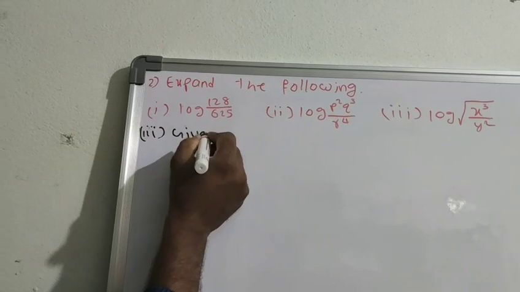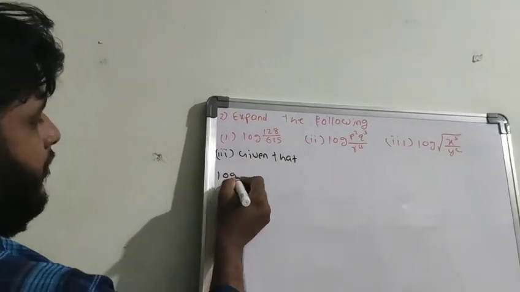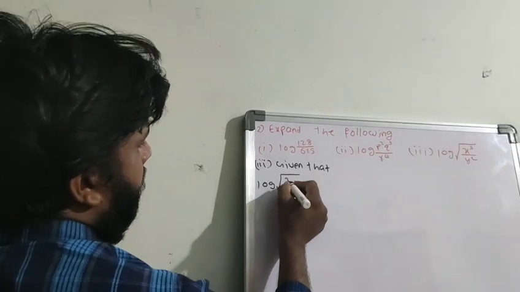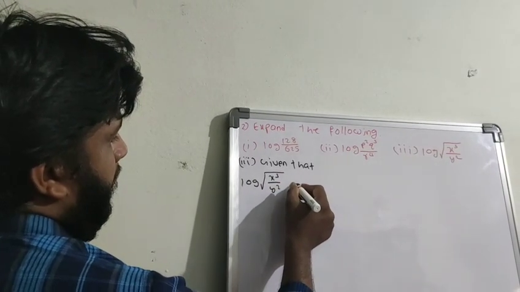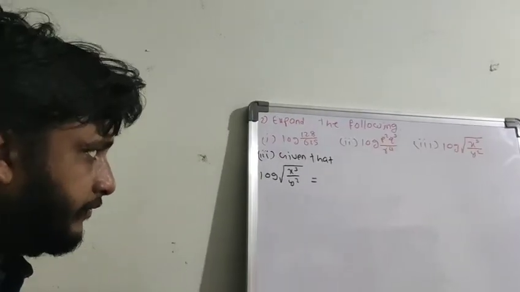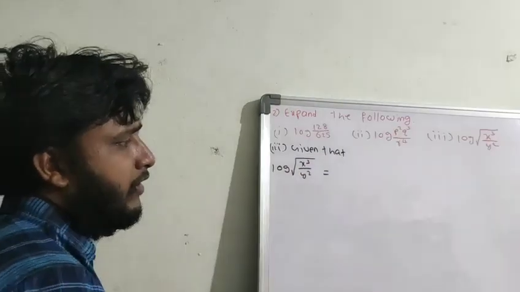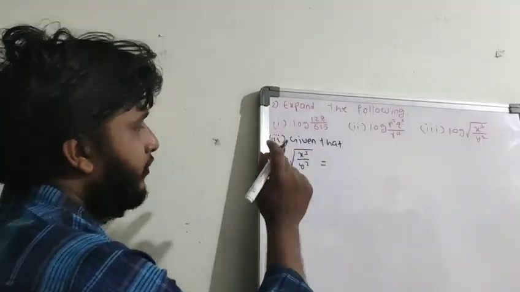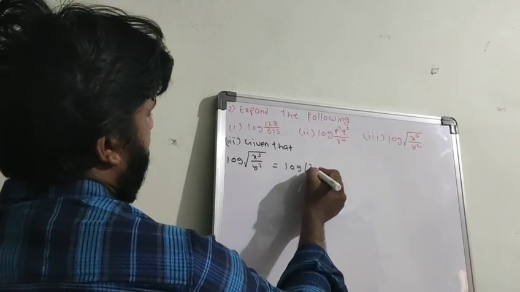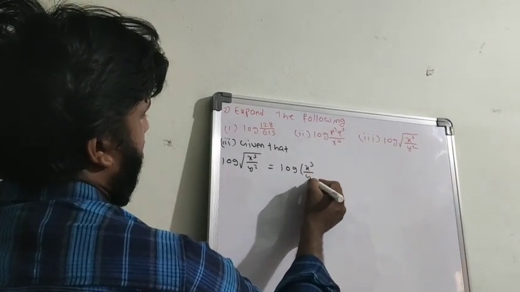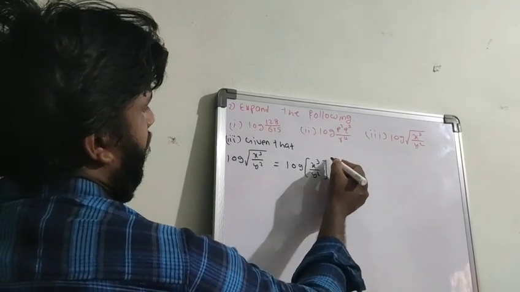So given that log under root of x cube by y square. The square root value is nothing but a power of one half. We directly cannot apply the log m by n formula because there is a square root. So I will write this as log of x cube by y square, whole to the power of 1 by 2.